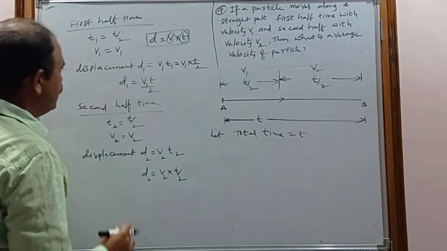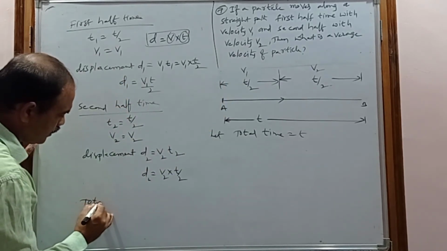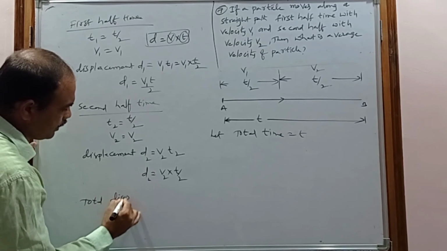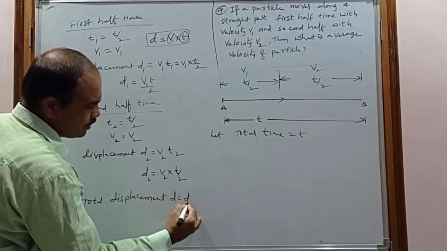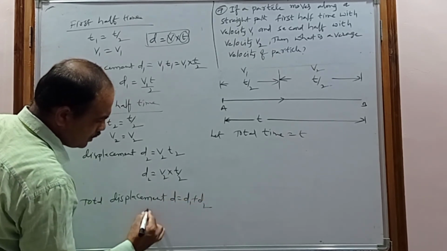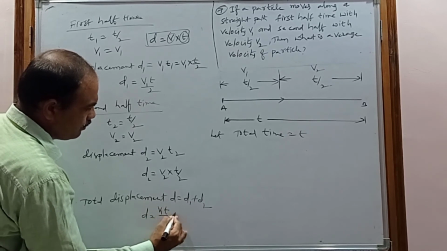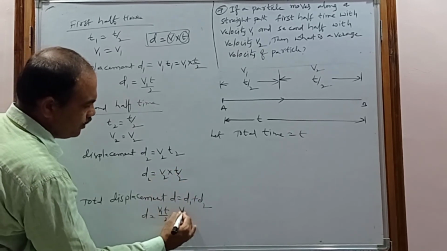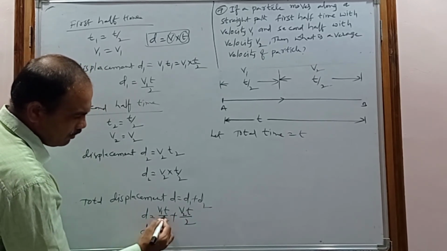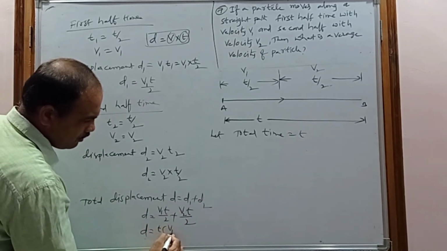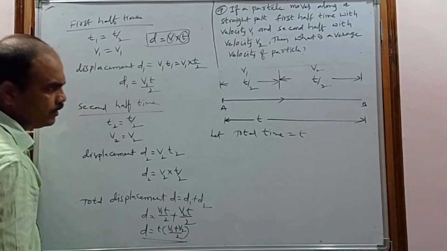Now come to the total displacement for the whole journey. Consider the total displacement d, which is d1 plus d2. So d is equal to v1 into t by 2, plus v2 into t by 2. From this, if you take t common, what do you get? t into v1 plus v2 by 2. So this is the total displacement, and this is the total time.